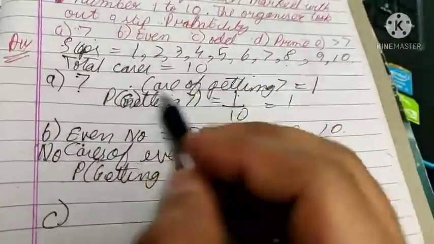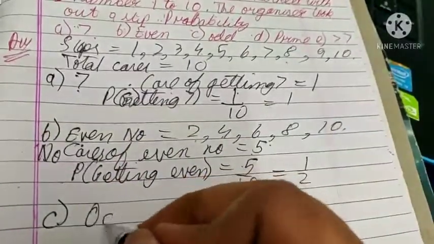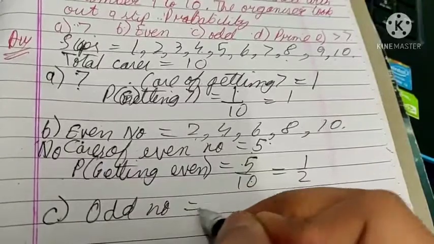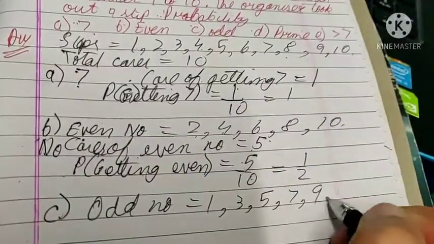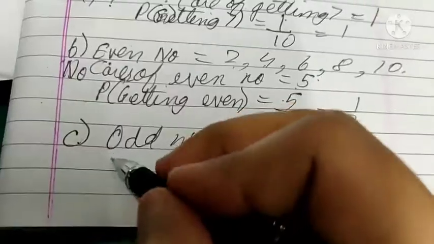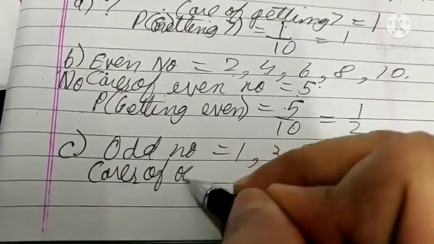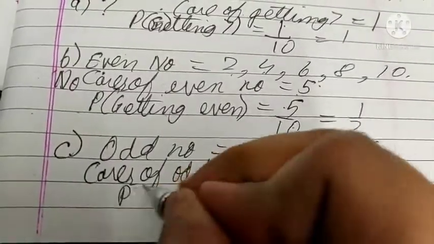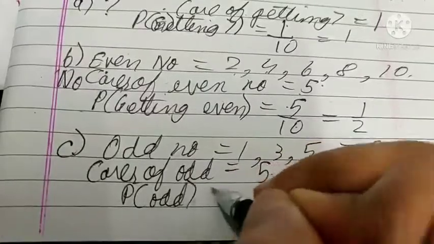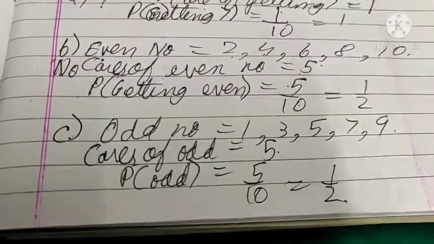C is a odd number. How many are the odd numbers? 1, 3, 5, 7, 9. Cases of odd 5. Probability of getting odd, cases of odd upon total cases 1 by 2.